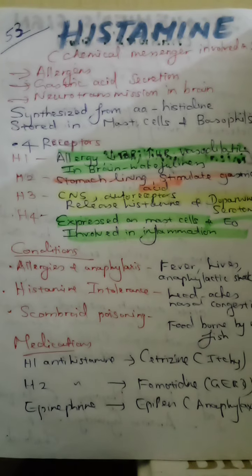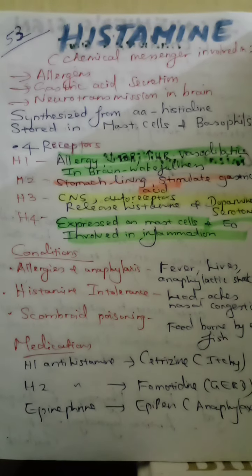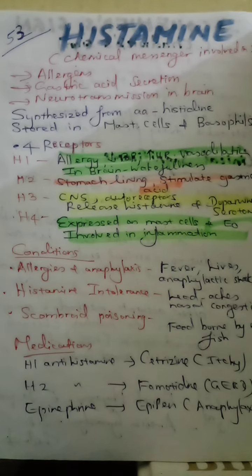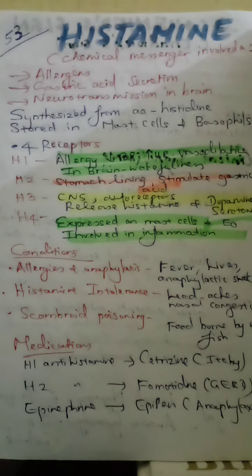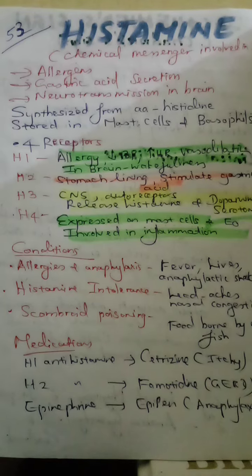H2 receptor is available in the stomach lining, so it stimulates gastric acid secretion. H3 is in the central nervous system, mainly the brain and spinal cord. They are autoreceptors, helping in dopamine and serotonin secretion. H4 is expressed on mast cells as well as eosinophils, and thereby is involved in inflammation.